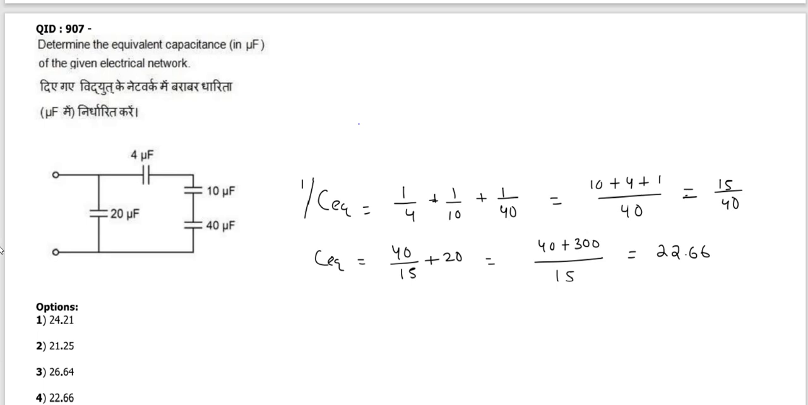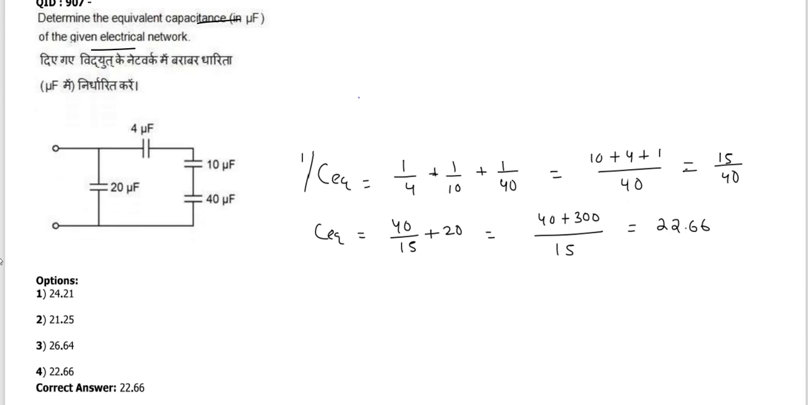Okay, determine the equivalent capacitance of the given electrical network. You know very well this is in series, it works as a reciprocal, like resistance in parallel. For series, 1 upon C equivalent, you have to find 1 upon 4 plus 1 upon 10 plus 1 upon 40. These all are in series. After that this is in parallel. Then in parallel, capacitance will be added.